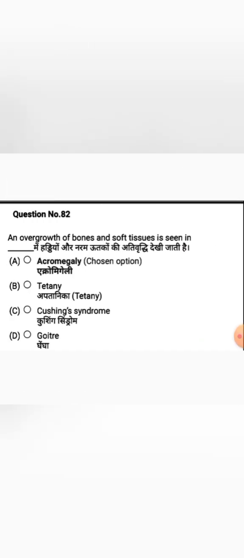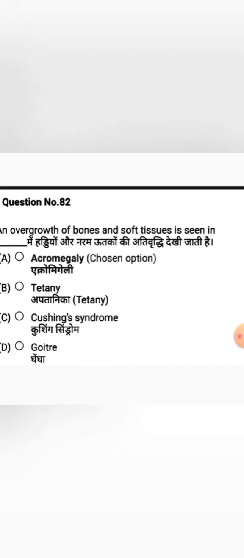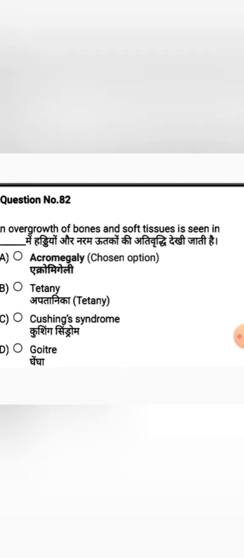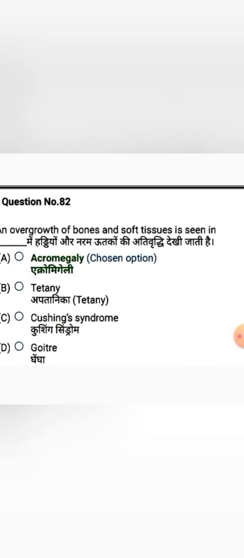And the next question: an overgrowth of bones and soft tissue is seen in. Options: option A, acromegaly, option B, tetany, option C, Cushing syndrome, option D, goiter. An overgrowth of bones and soft tissues we can see in case of acromegaly. Option A is the correct answer.